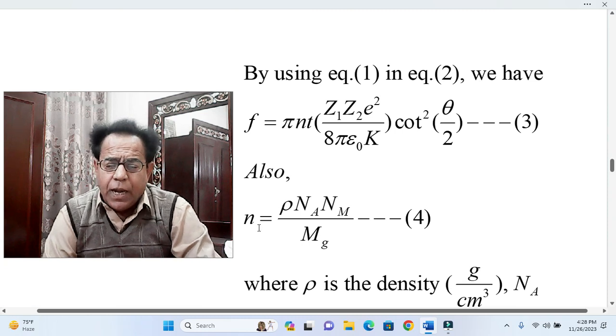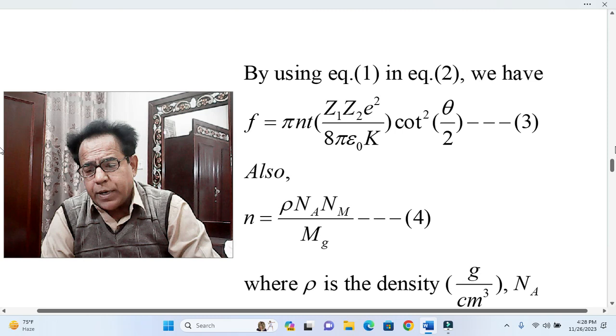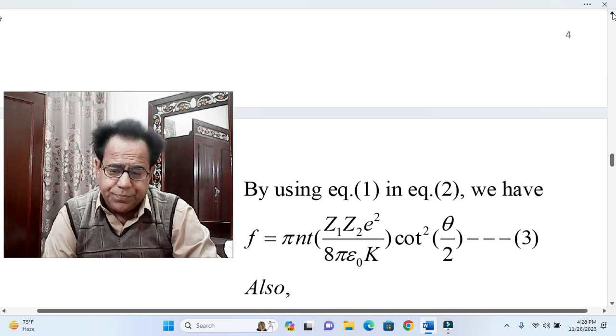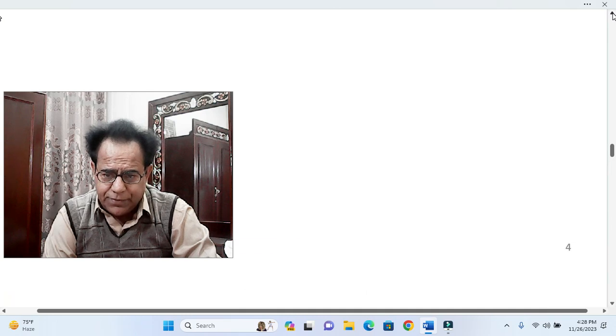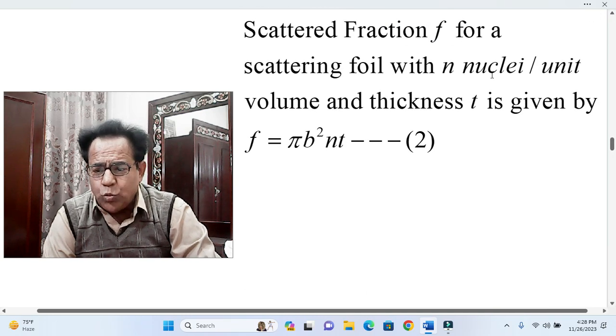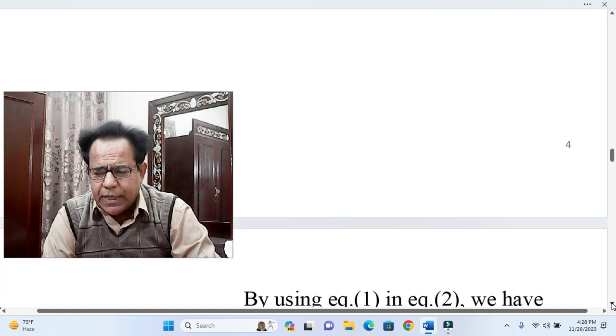Okay, also now dear students, this is the formula for n. About n we have said that n is the number of nuclei per unit volume.